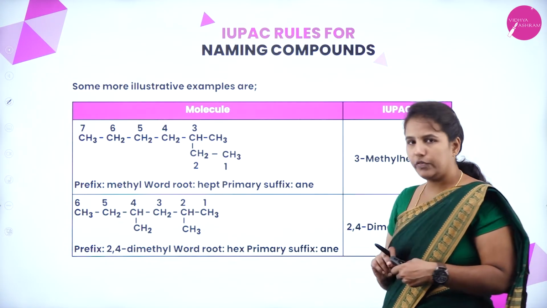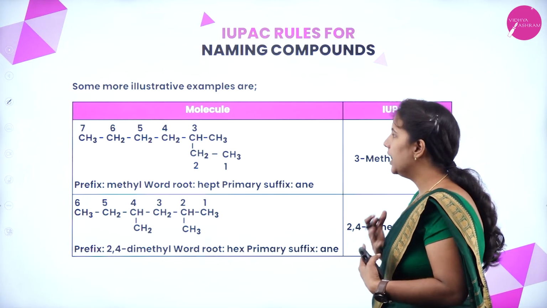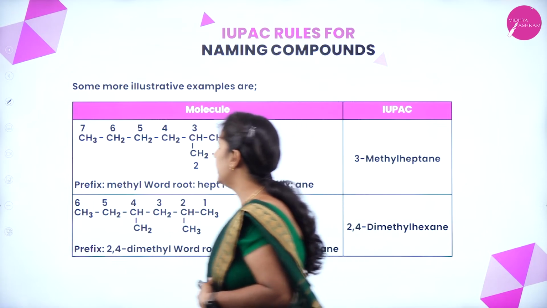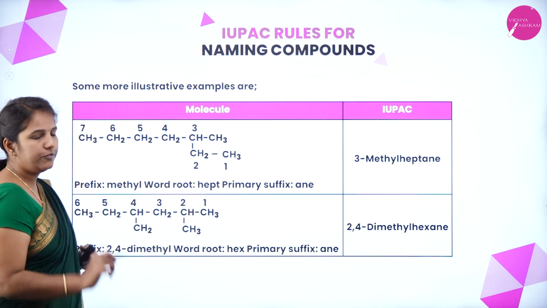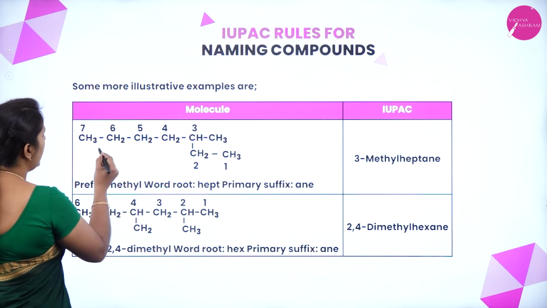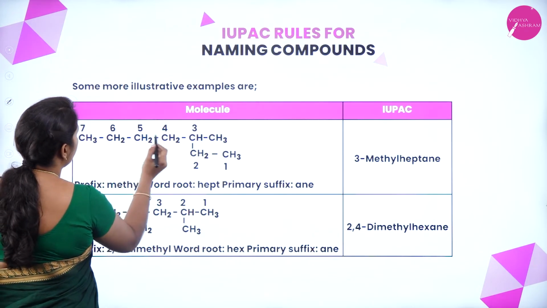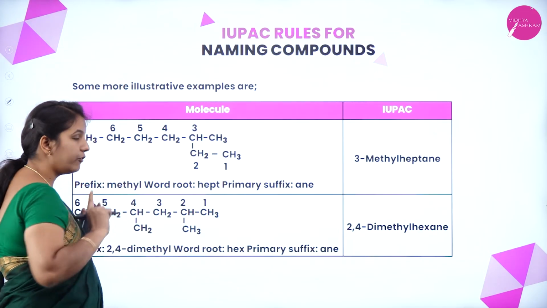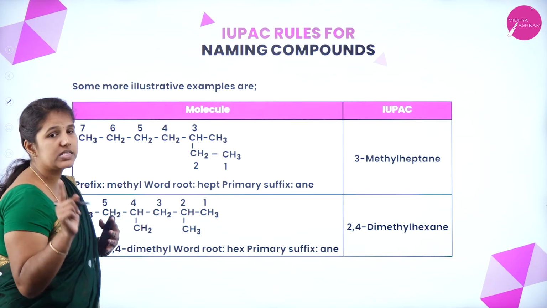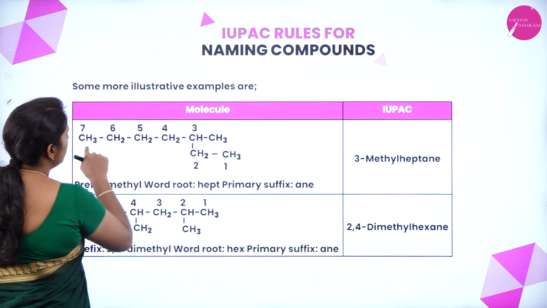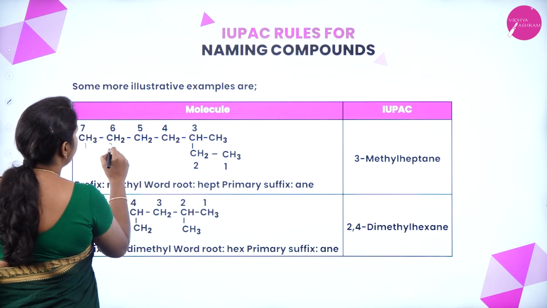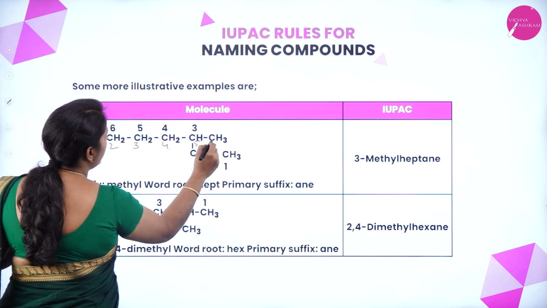Next, we'll see some examples so that you will come to know how to solve the problems. Okay. Here I have a chain. What does the first rule say? We have to select the longest chain. The straight chain consists of 1, 2, 3, 4, 5, 6. We have to select the longest chain in such a way that there is a maximum number of carbon atoms. If I follow this order, it gives only 6 carbon atoms.